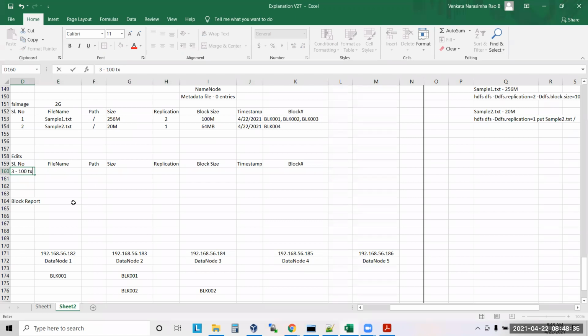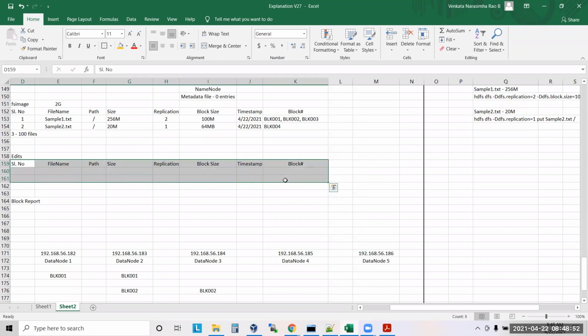How many are there in the edit log now, in the next hour? 300 files' metadata will again be copied and moved here. This is better, right? In this scenario, will this edit file grow too much? Not much, because every 1 hour we are emptying it and moving to FSImage.